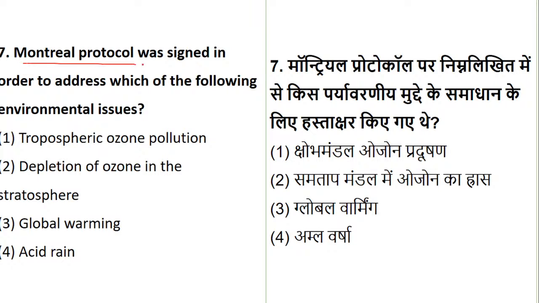Read this question, the 7th question. It is the same, but see how it is changed. The same question, but see the change how they have brought. The Montreal Protocol was signed in order to address which of the following environmental issues: tropospheric ozone pollution, depletion of ozone, global warming, or acid rain. I have brought both the questions one by one to show you how the questions can be changed.